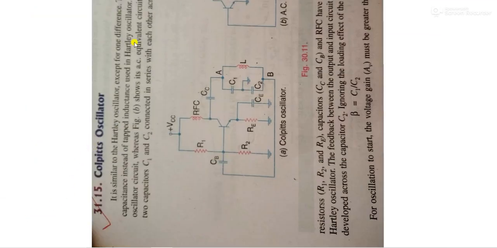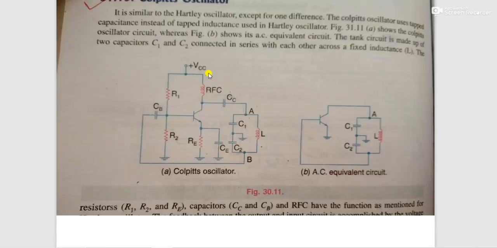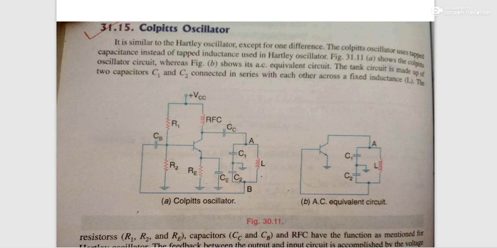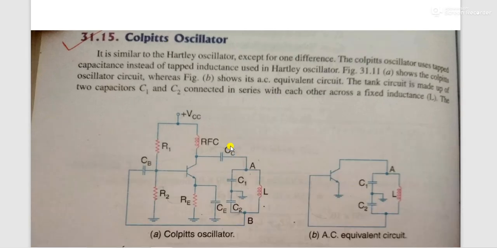Okay. Now the next type of oscillator is the Colpitts oscillator. Okay, we will see the Colpitts oscillator here. Here is the circuit diagram.